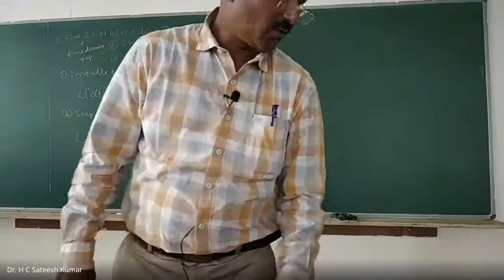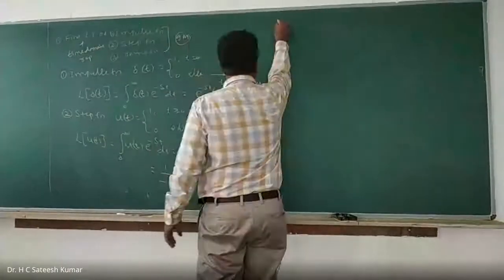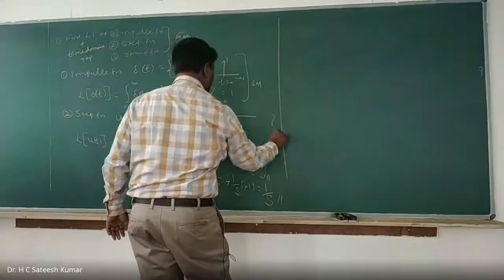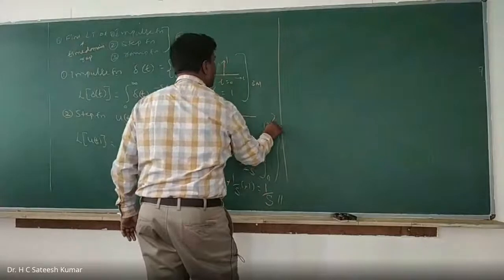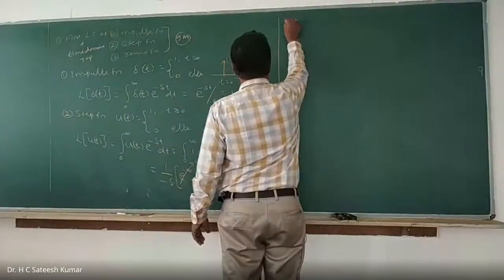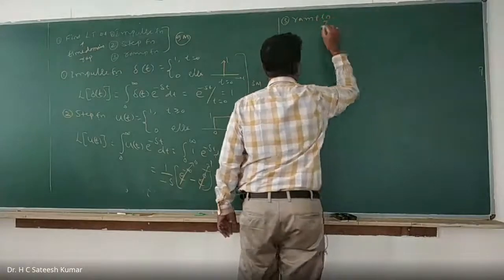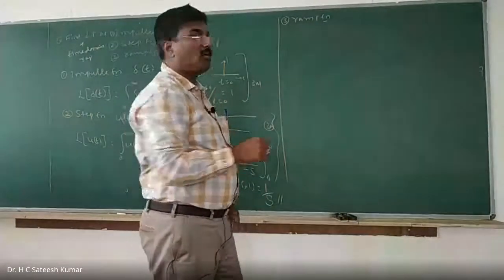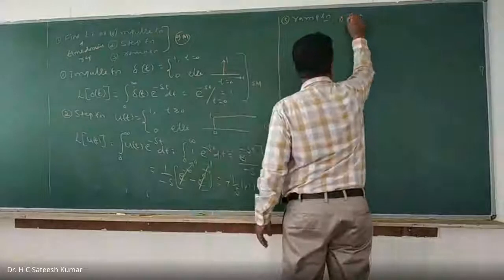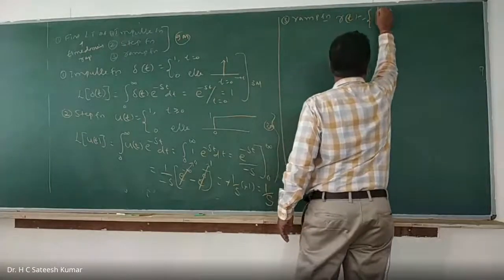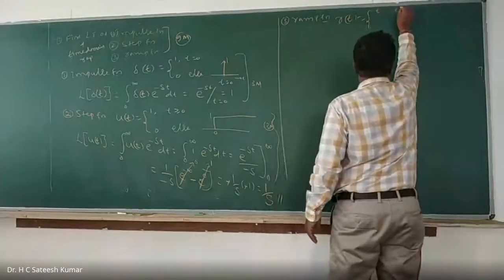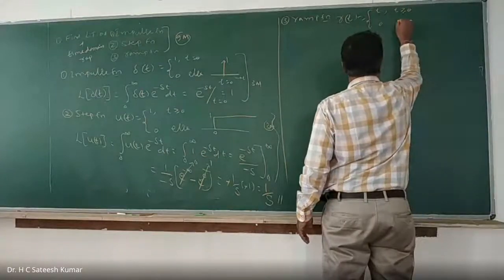Okay, right. Now, the Laplace transformation of ramp function. This will fetch you 3 marks. Third one, ramp function. What do we have? R of t. R of t is, by definition, equal to t for t greater than or equal to 0 and is equal to 0 elsewhere.